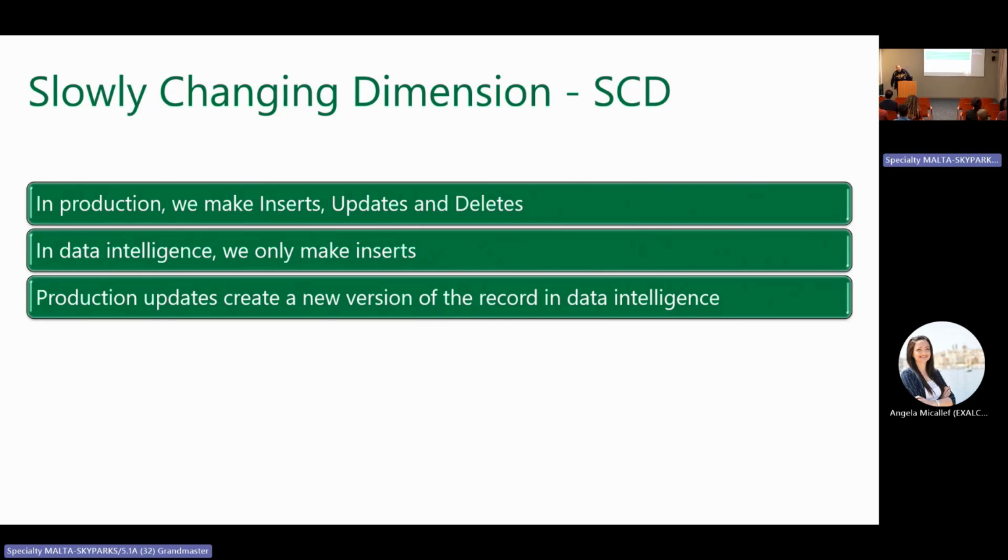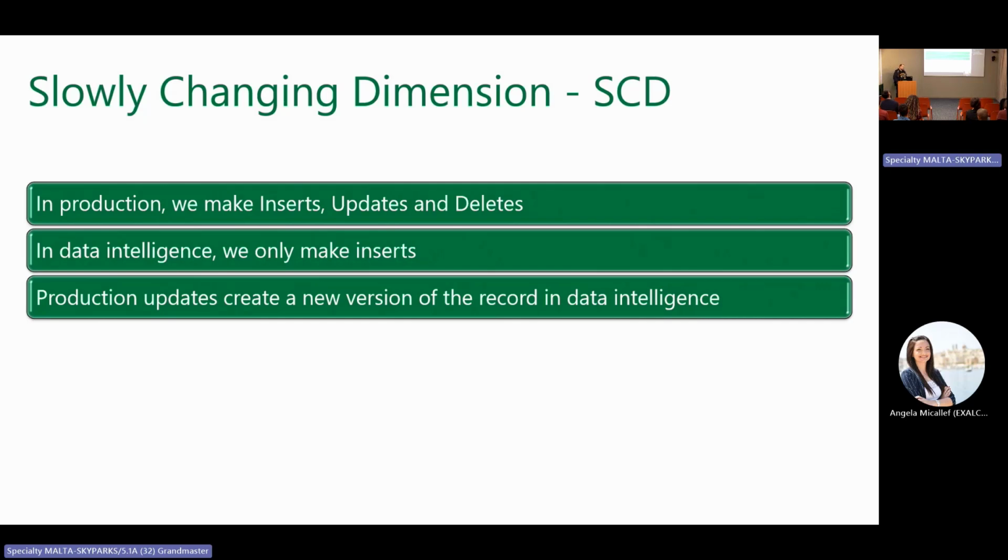For example, the customer moved from Italy to Spain. In production, this is an update. The production app doesn't care, it will make an update. But in data intelligence, I need to have two customer records. One from when he was living in Italy, marking the moment when he moved as the end date of validity of that record, and a new record with the customer living in Spain.